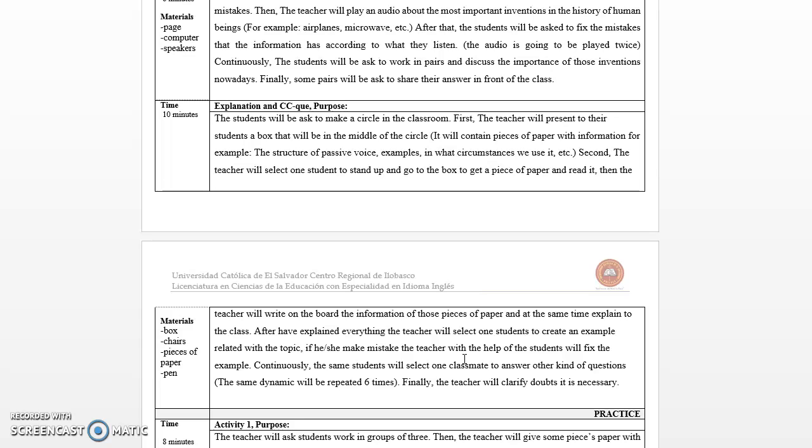Continuously, the same student will select one classmate to answer another kind of question. The same dynamic will be repeated 6 times. Finally, the teacher will clarify doubts if it is necessary. So in the explanation, I consider it amazing because it is not like a traditional method where the teacher explains and explains. In this activity, the teacher and students are participating and the students are learning.